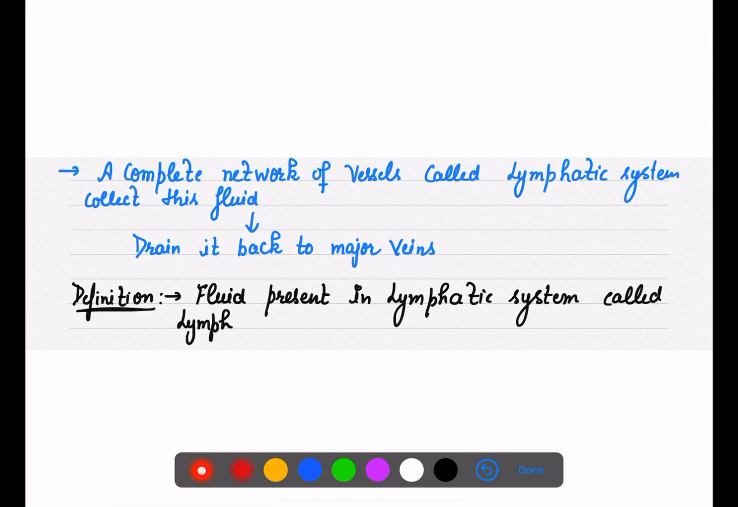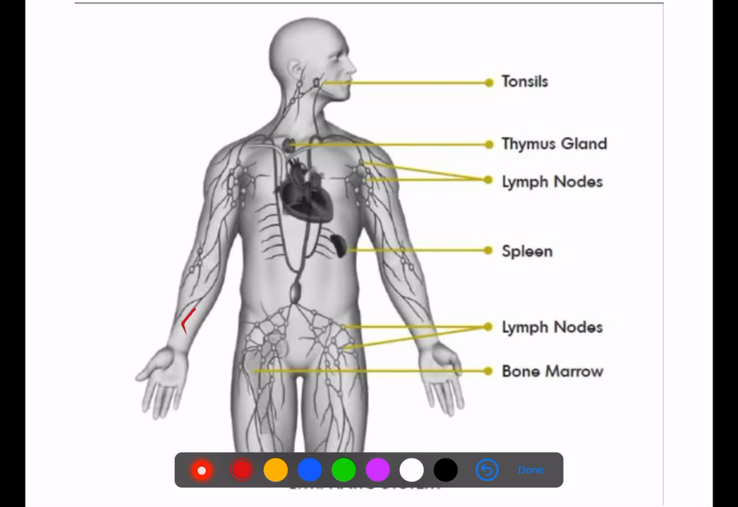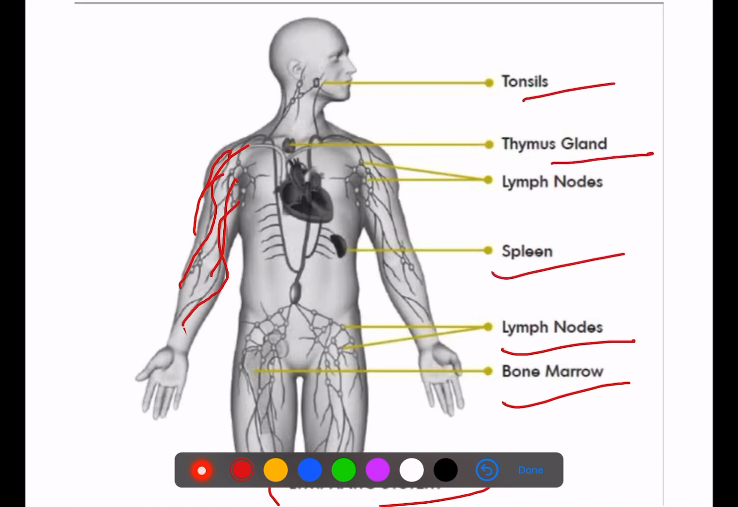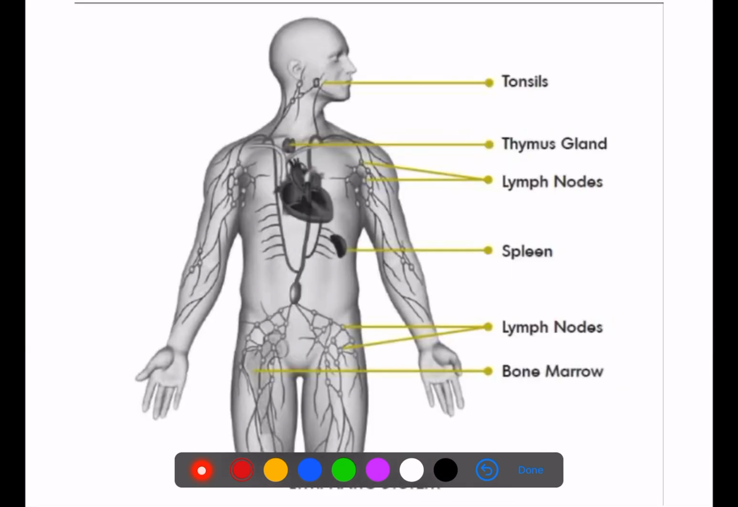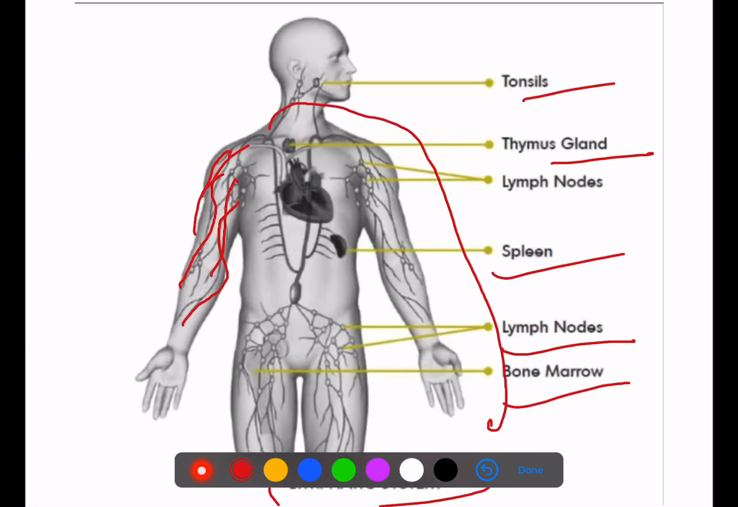Now obviously in our system everything is covered with vessels. So a complete network of vessels is called the lymphatic system. If I show you, as you can see, there is the complete network. It is a branching of vessels, and these branches together form the lymphatic system, which has your bone marrow, lymph nodes, spleen, thymus gland, tonsils, right? So these vessels make a system, because एक चीज से तो सिस्टम नहीं बनेगा. So a complete network which has so many things together forms a system.